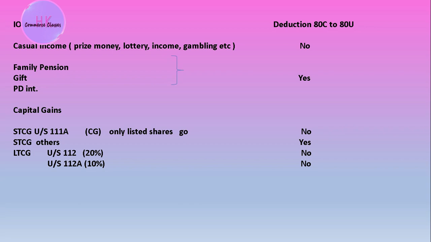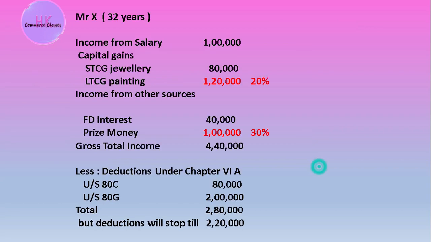If it is coming under 20%, if it is coming under section 112, then the tax will be charged and deduction will not be provided. The same is true for 112A, where 10% tax will be charged. Further, we can easily grasp the previous slide by doing this practical, or we can say this explanation question.